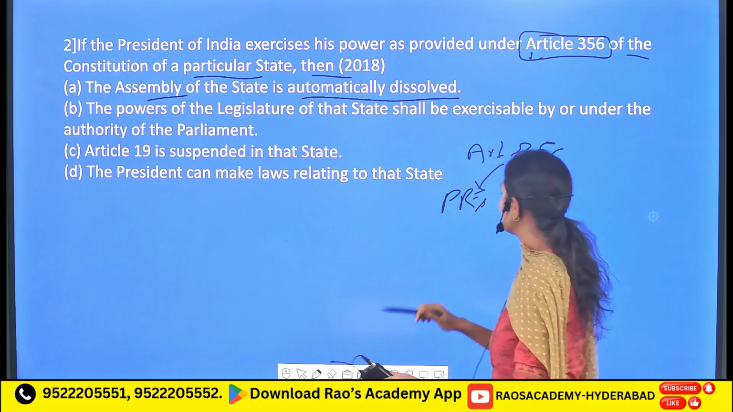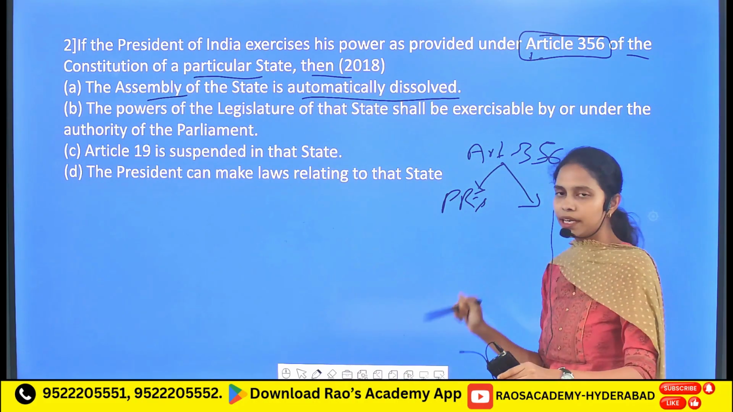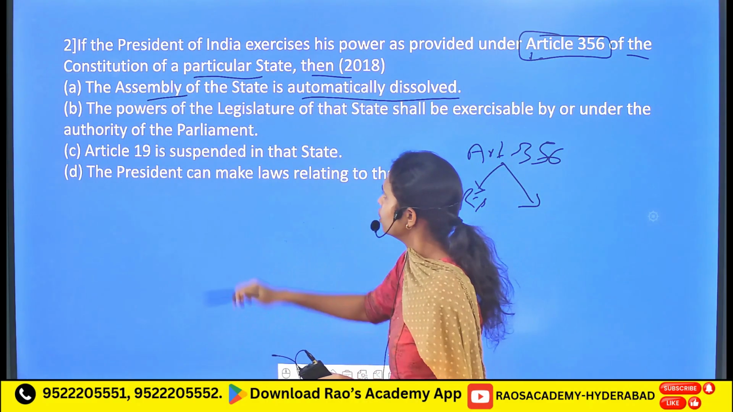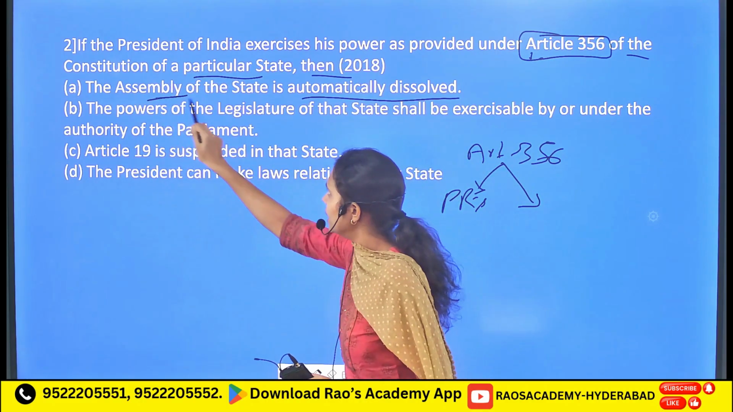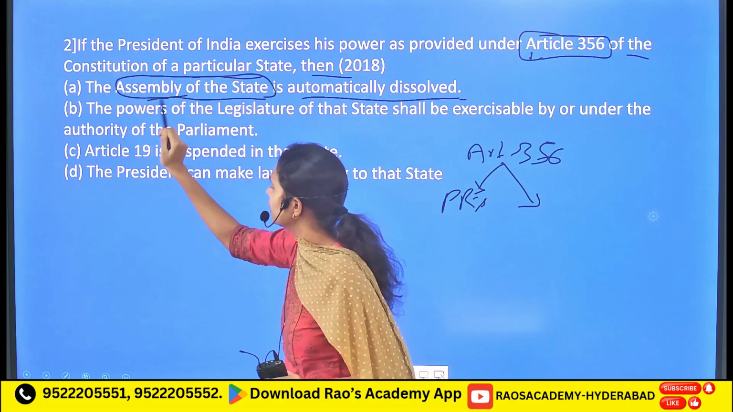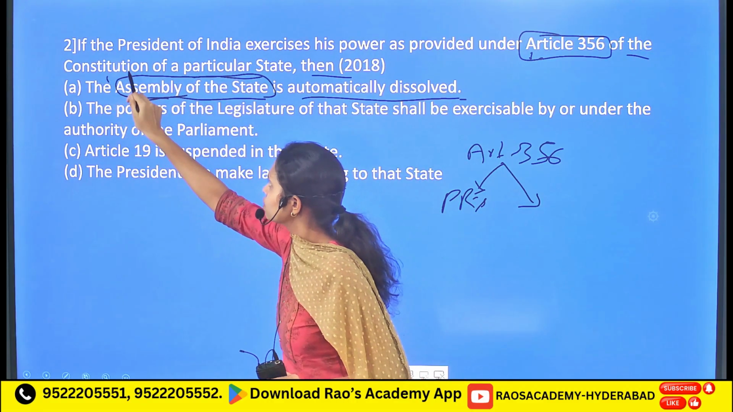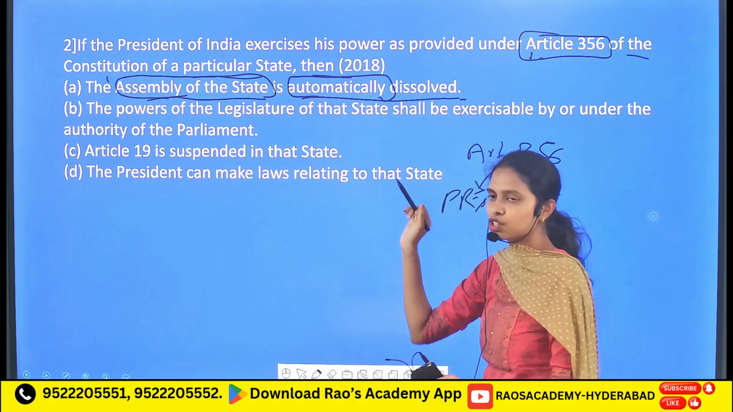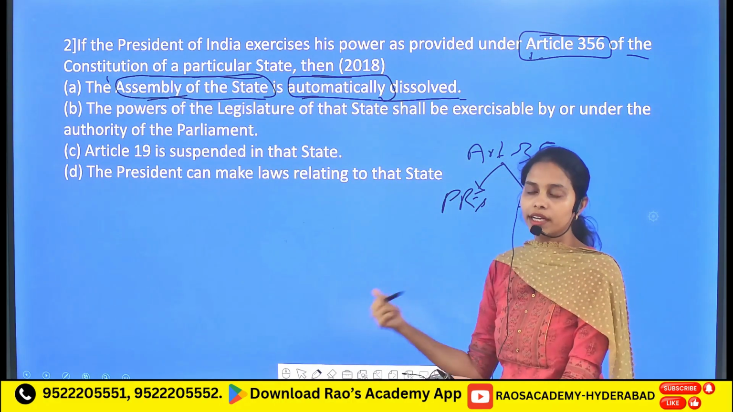As I told you before regarding the different implications of this President's Rule on the legislature as well as the executive, here it is given that the assembly of the state is automatically dissolved. Here the assembly of the state refers to the legislature. The assembly of the state is automatically dissolved. There is no such thing; it will not be automatically dissolved.